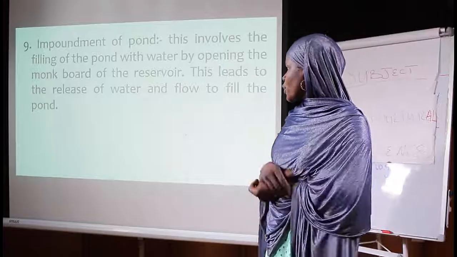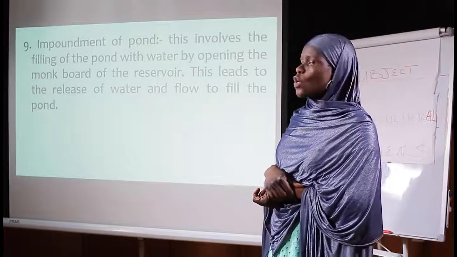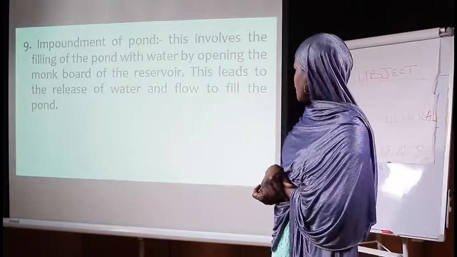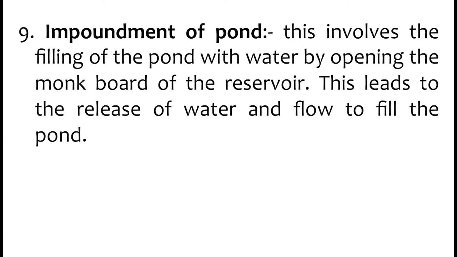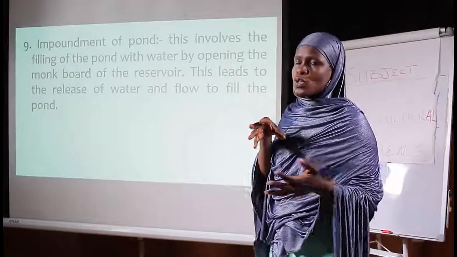So the 9th point there is the impoundment of the pond. This involves the filling of the pond with water by opening the monk board of your reservoir. This leads to the release of water and flow to fill your pond. When we say impoundment, it simply means releasing or filling your pond with water.